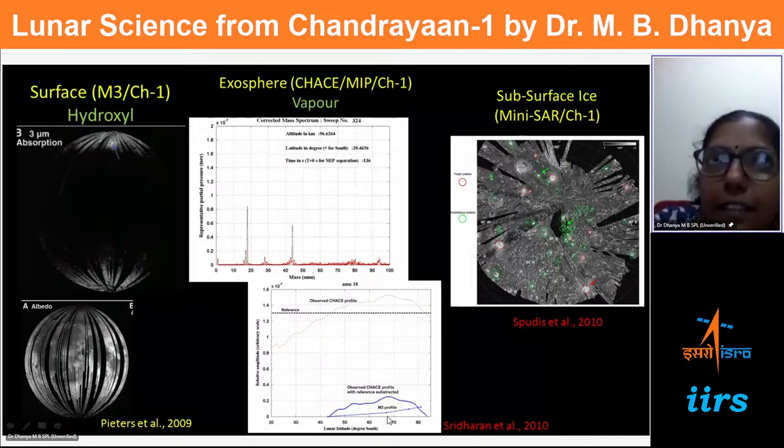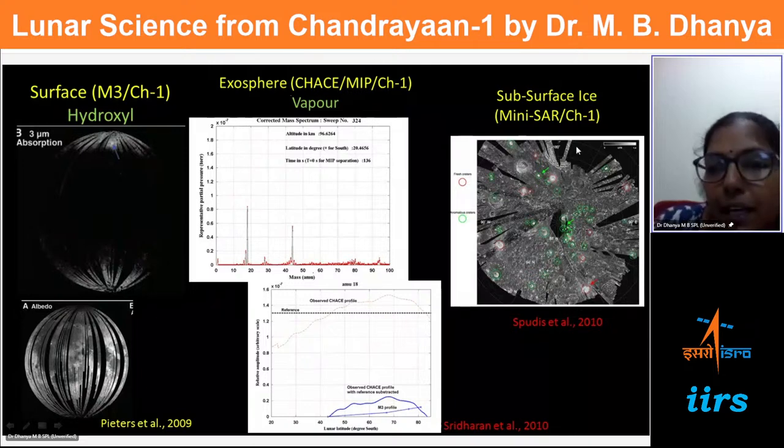So whenever we have less water content on the surface, it is liberated to the atmosphere and we see it in the atmosphere. So they are actually complementing each other. This gives the confidence that whatever we see in the exosphere is really coming from the surface. So we have found the component in the exosphere also.